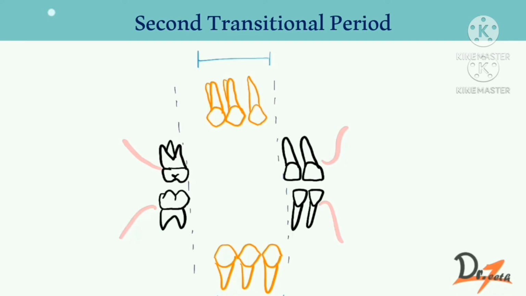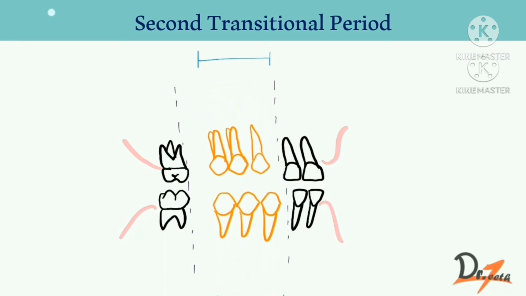So what is the significance of the leeway space? The leeway space is utilized by the molars to establish the class 1 molar relationship. This leeway space is 1.8 mm in maxilla and 3.4 mm in mandible.